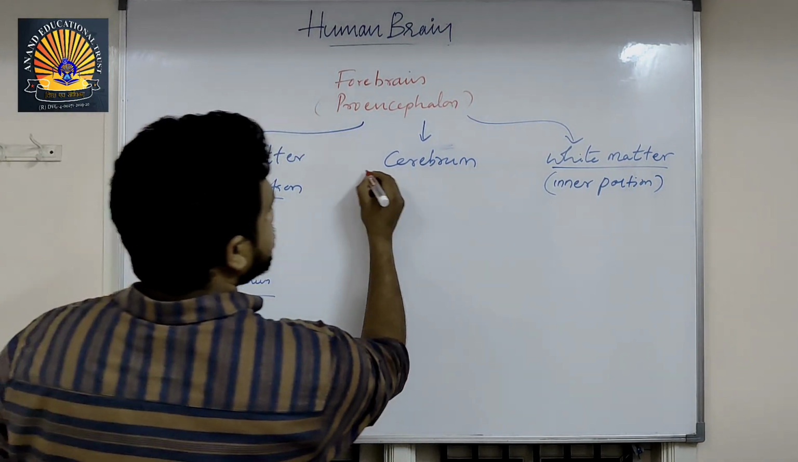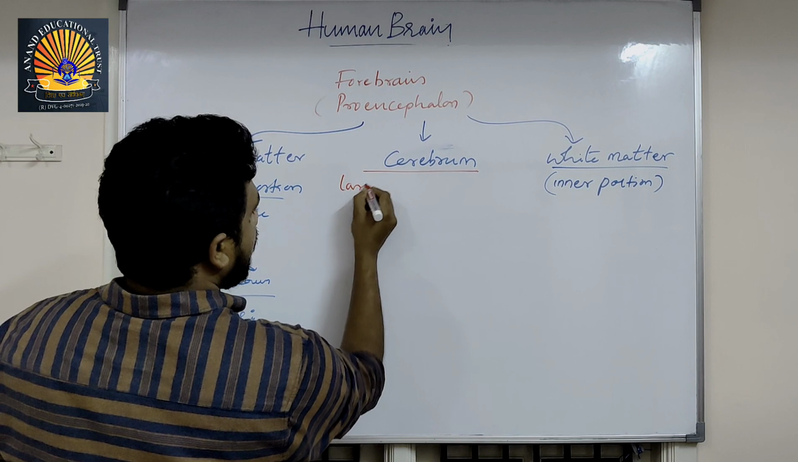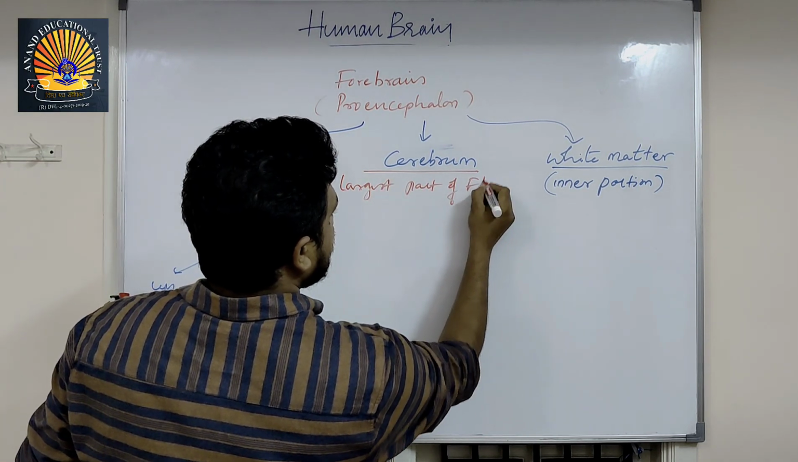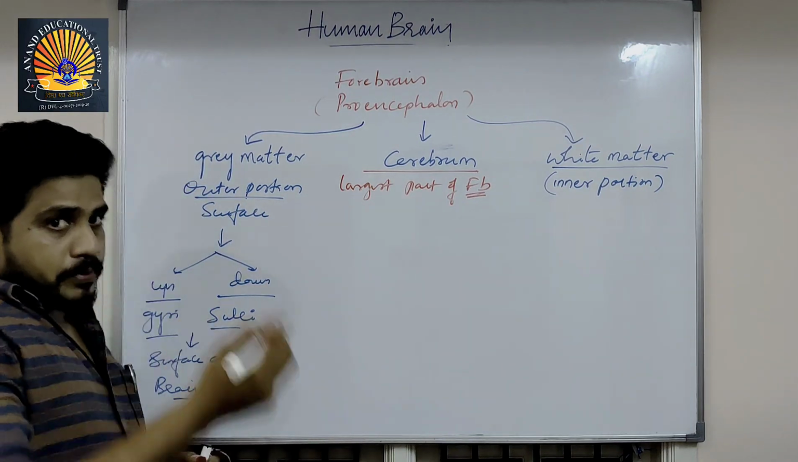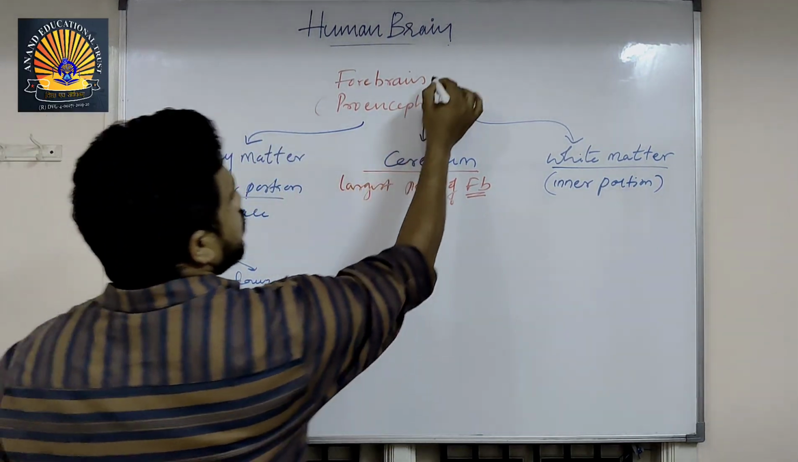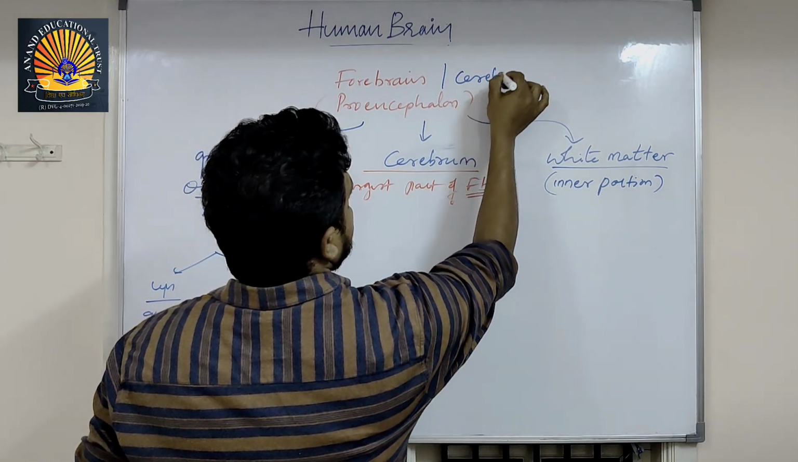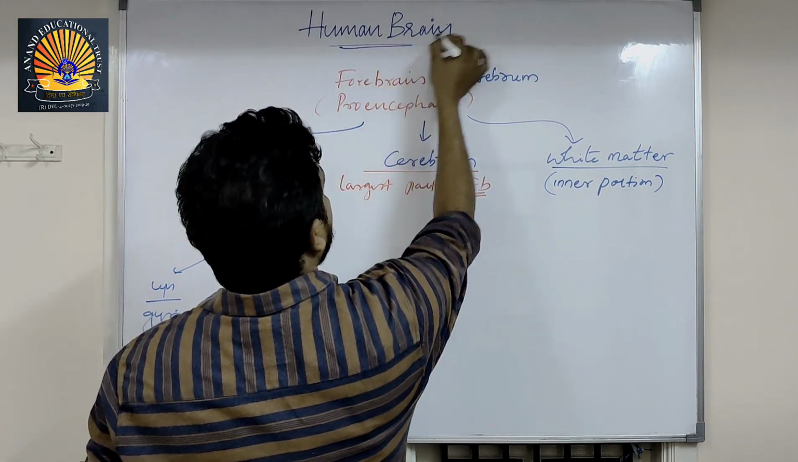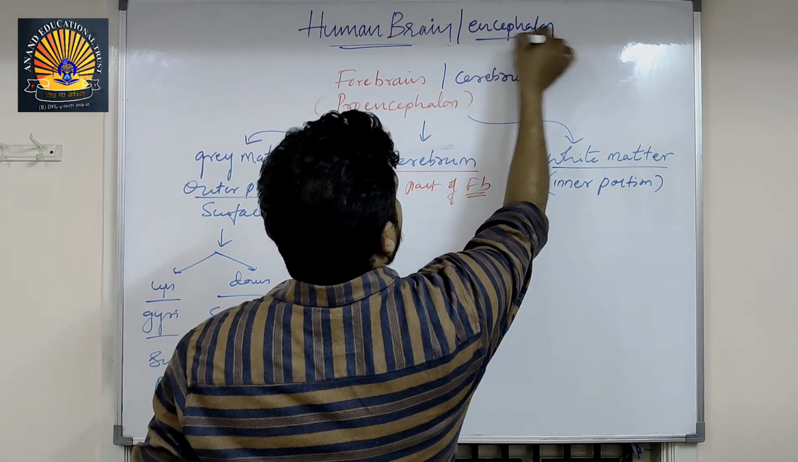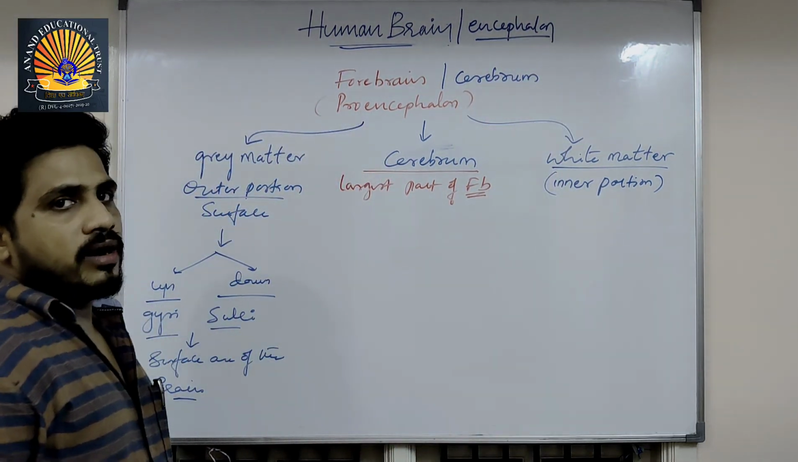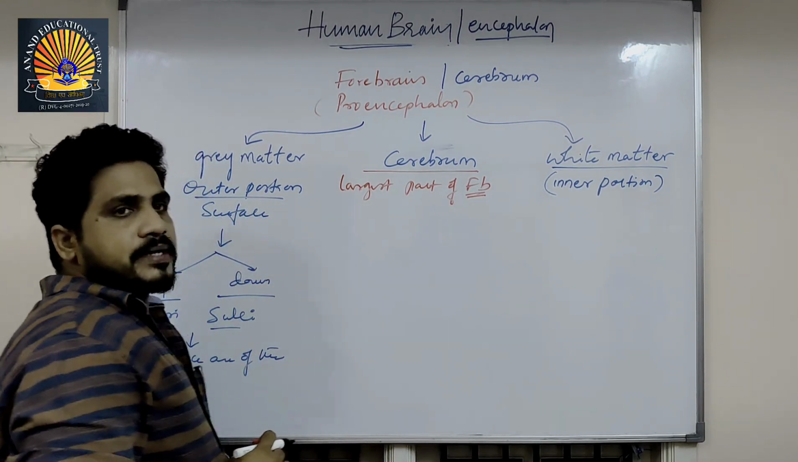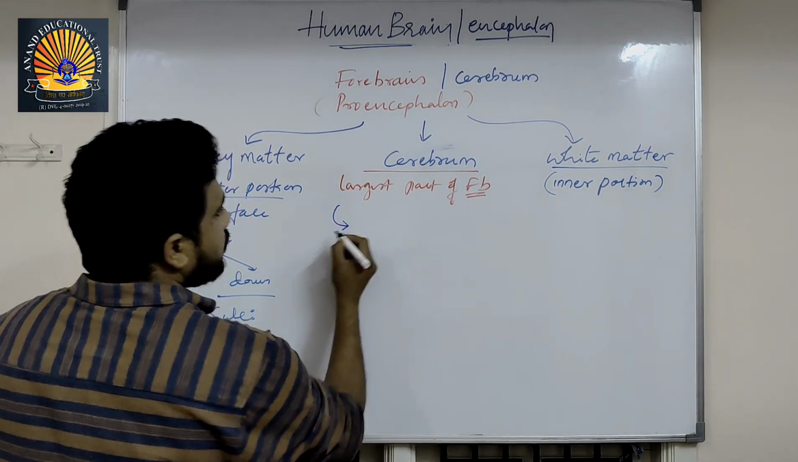Now the cerebrum is the largest part of the forebrain. That's why the forebrain is also represented by the cerebrum sometimes. The forebrain is also called the cerebrum. The brain is called the encephalon, but the forebrain is called the cerebrum. Okay, then what exactly does the cerebrum consist of? The cerebrum consists of